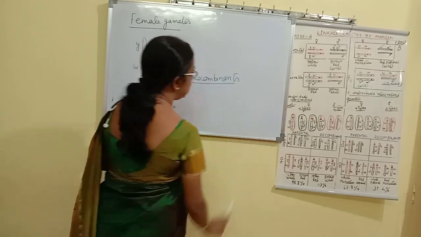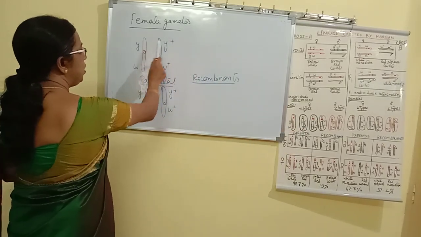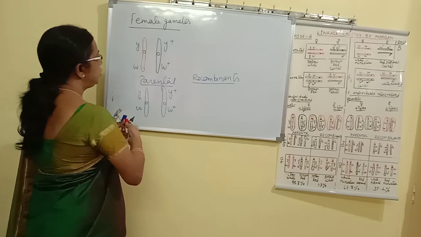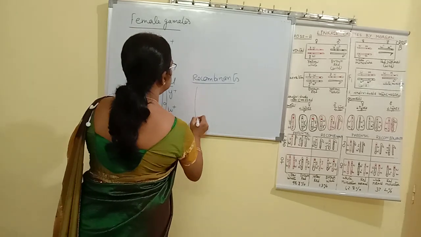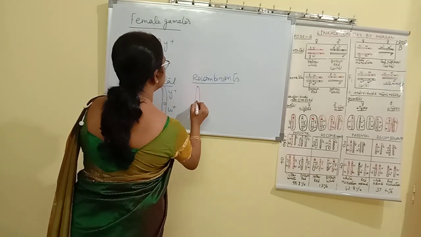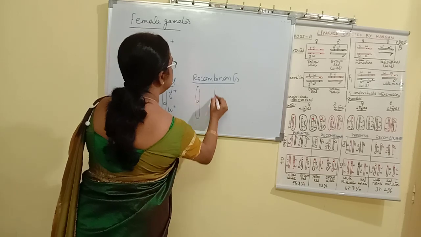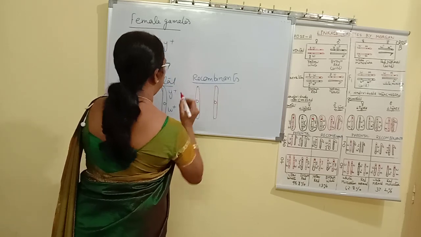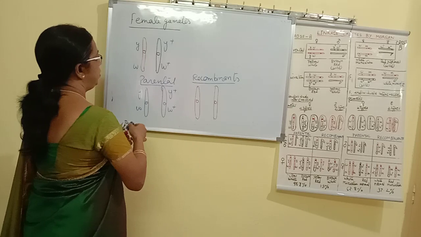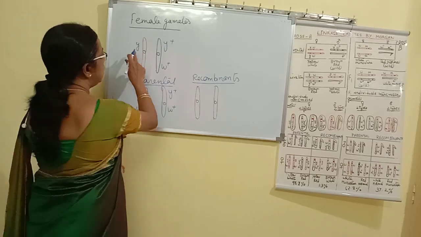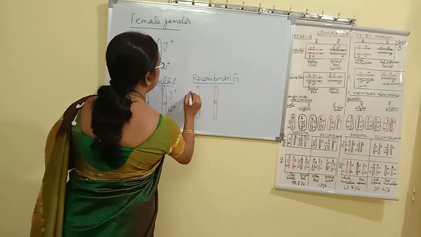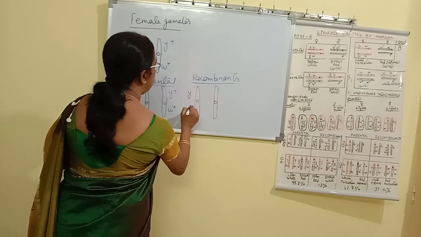Another combination is Y plus and W. So this is how we represent the recombinants. For one recombinant we get Y and W plus.